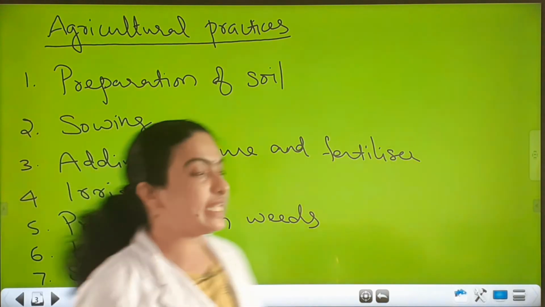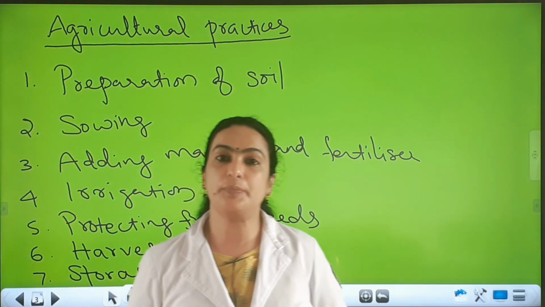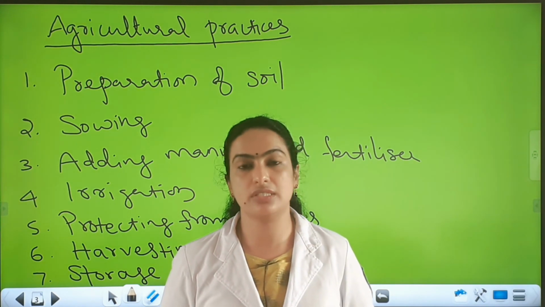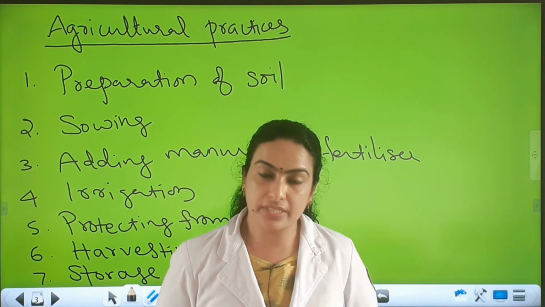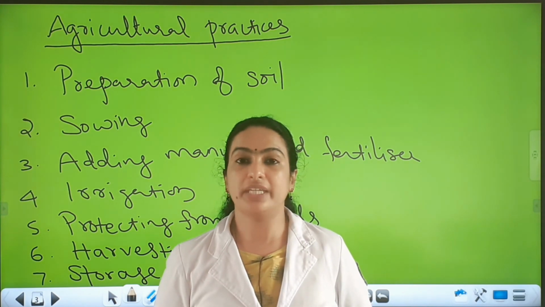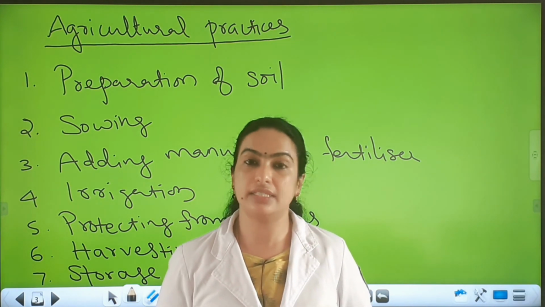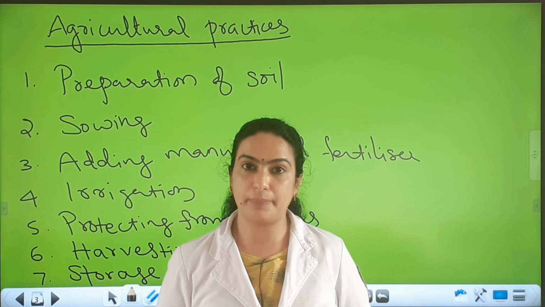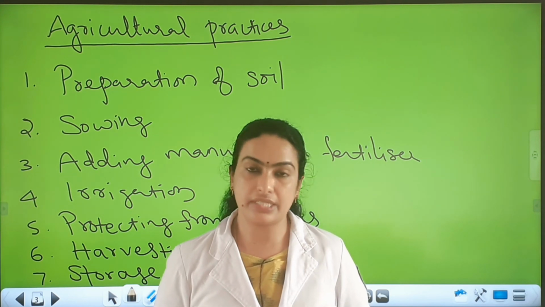Okay, these are the 7 major agricultural practices or activities undertaken by the farmers while cultivating crops over a period of time. So we can see the 7 activities in detail in the next class. Hope you understood everything about crops and agricultural practices in detail.